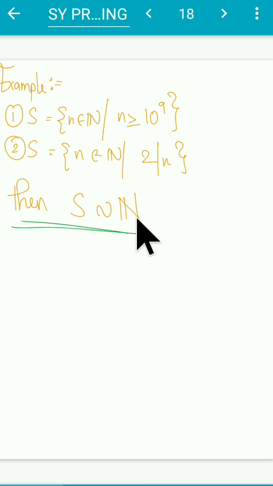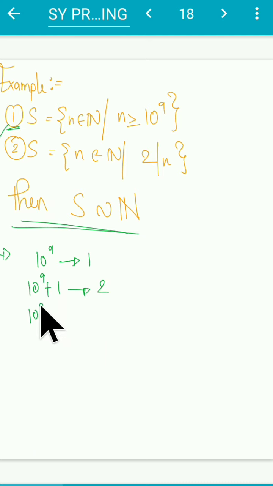It's really simple. For the first one, let me give you a hint. You will map 10 raised to 9 plus 1 to 1, 10 raised to 9 plus 2 to 2, 10 raised to 9 plus 3 to 3, and so on.